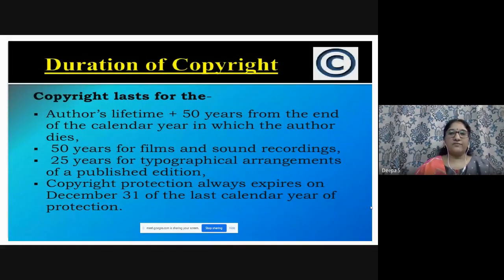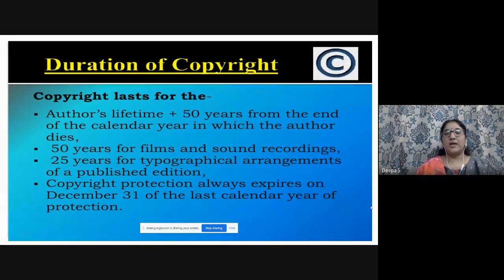So duration of copyright: author's lifetime plus 50 years, right? So till the author's lifetime, it is his copyright. And after him, 50 years from the end of the calendar year, December 31st, in which the author dies. 50 years for films and sound recordings. 25 years for typographical arrangements of a published edition.